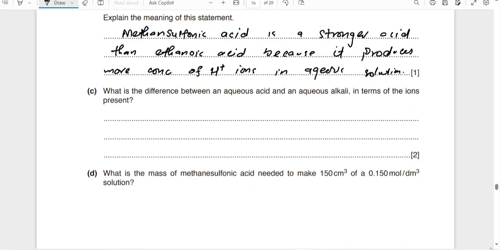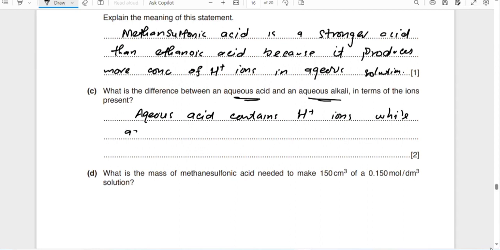What is the difference between an aqueous acid and aqueous alkali in terms of ions? Aqueous acid is one which contains H plus ions, and aqueous alkali is one which produces OH. Aqueous acid contains H plus ions, while aqueous alkali contains hydroxide ions.